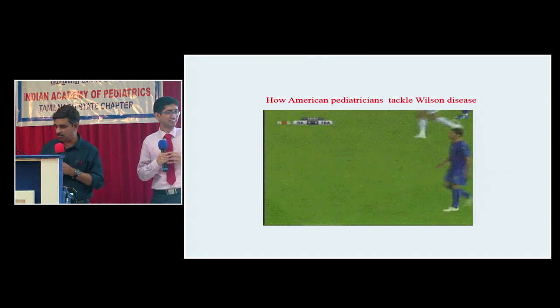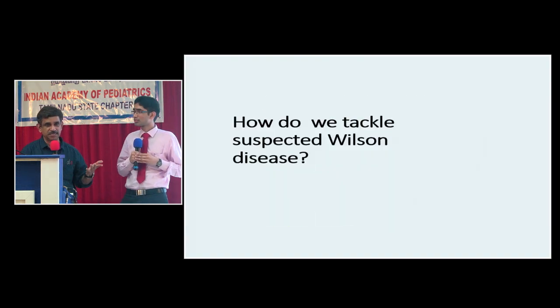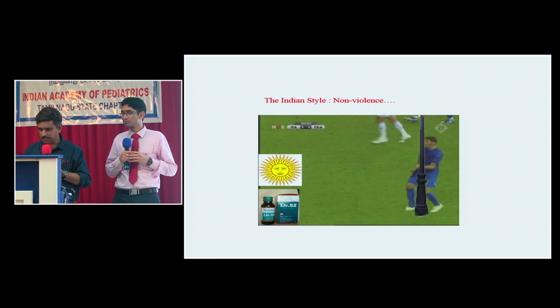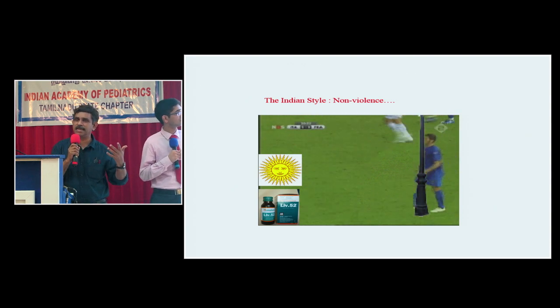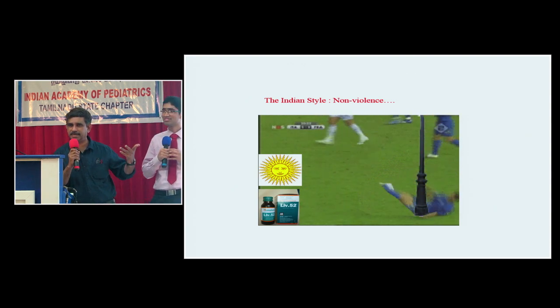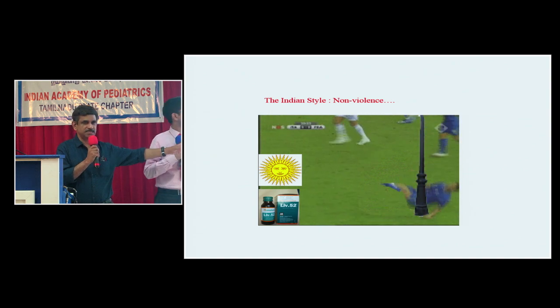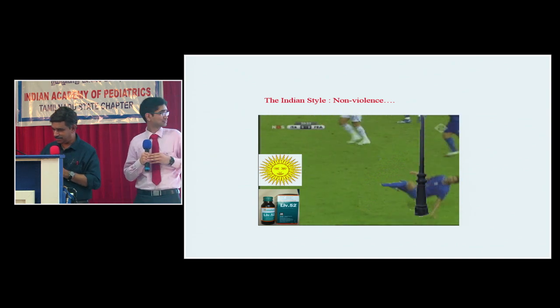But then, what do we do when we get a child with suspected Wilson disease, one year of jaundice? So you give some Liv 52 and you tell the mother to stop worrying. And you'll never make a diagnosis, and the patient will die on his own without a diagnosis. This should never happen. Thank you so much.